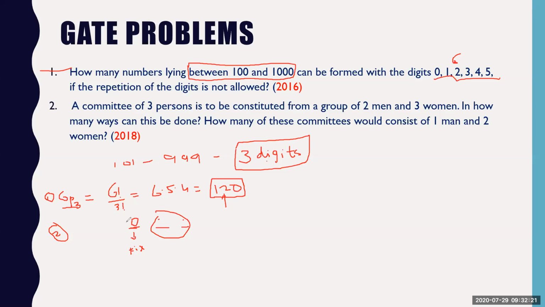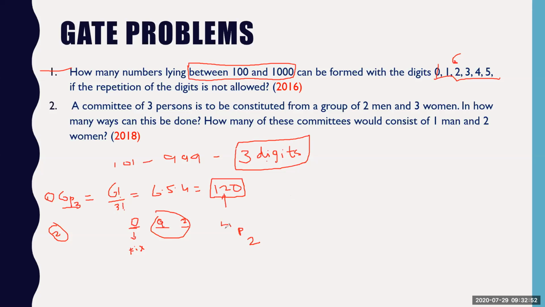So then what do I have to do? This 2-digit arrangement also has to be subtracted, because this 120 permutations also contain numbers like 012 or 092 or something like that. Then it becomes a 2-digit number. So I have to arrange this 2-digit number. 0 has now been fixed, so left with 5 digits.